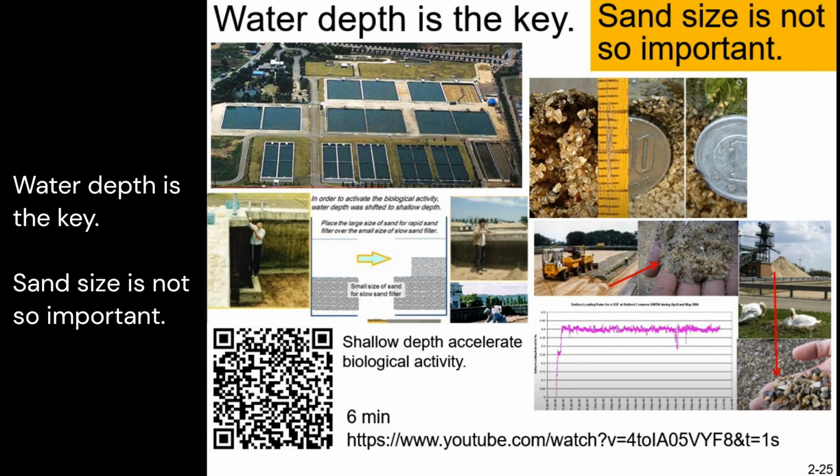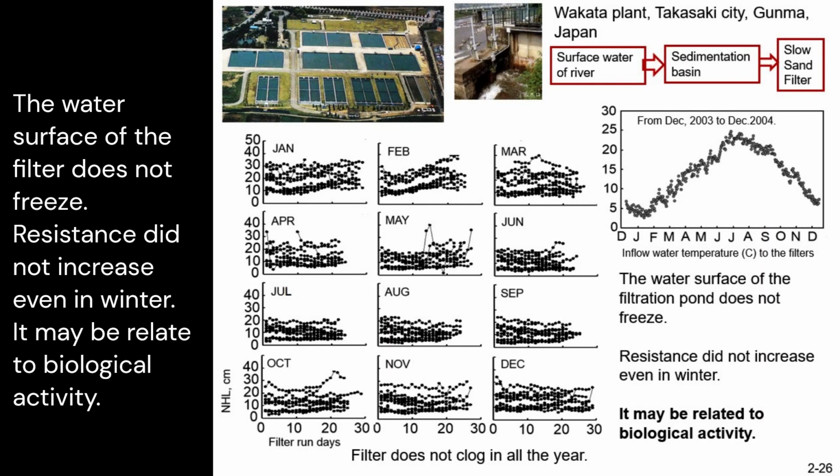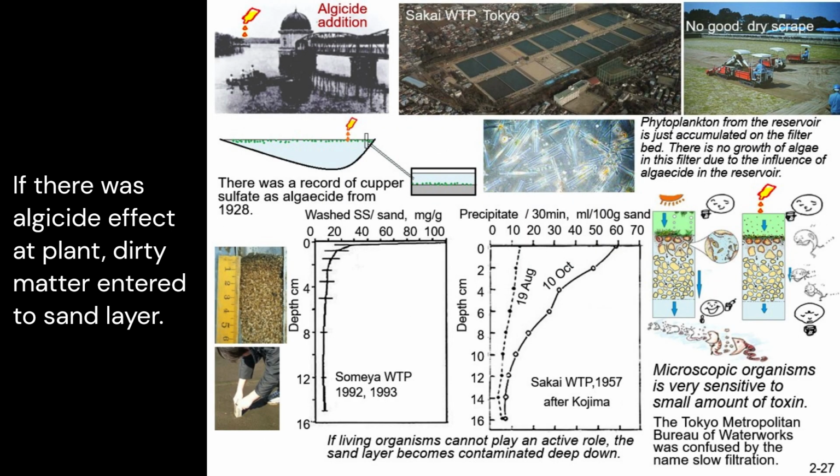Water depth is the key. Sand size is not so important. The water surface of the filter does not freeze. Resistance did not increase even in winter. It may relate to biological activity. If there was an algicide effect at the plant, dirty matter entered the sand layer.